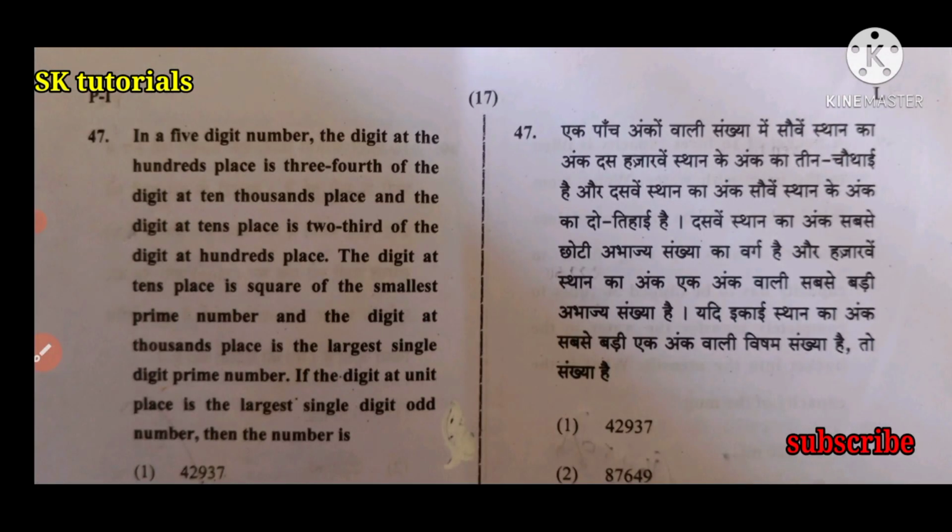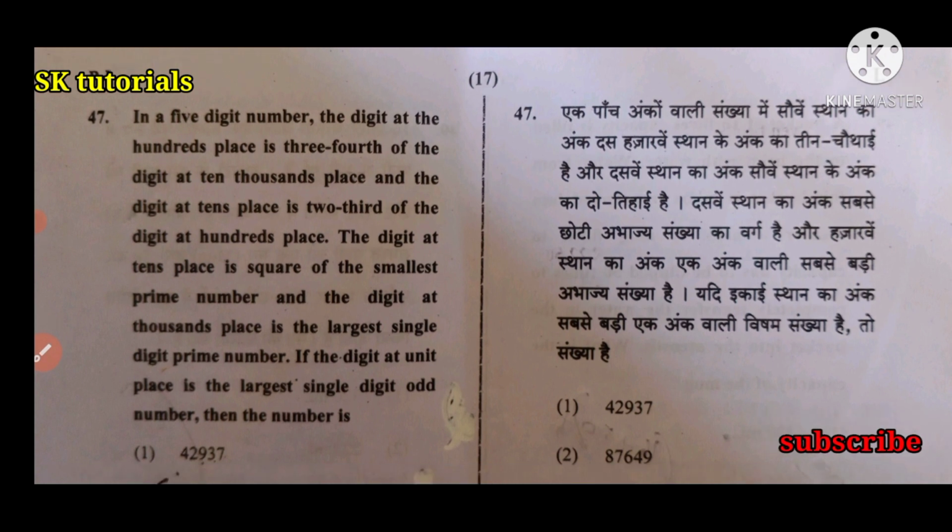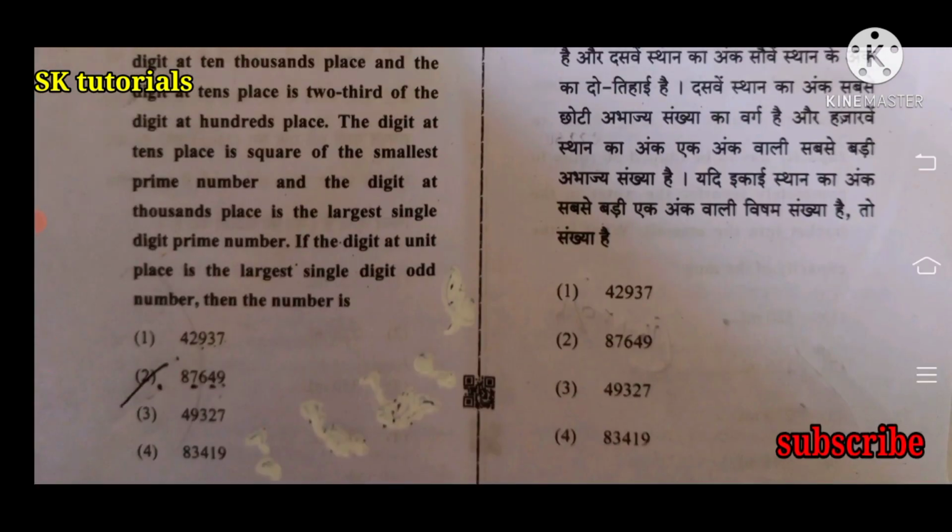Question number 47. In a 5-digit number, the digit at the hundreds place is 3/4 of the digit at the tens place, and the digit at the tens place is 2/3 of the digit at the hundreds place. The digit at the tens place is the square of the smallest prime number, and the digit at the thousands place is the largest single-digit prime number. If the digit at the units place is the largest single-digit odd number, then the number is? Right answer is option 2, 87,649.